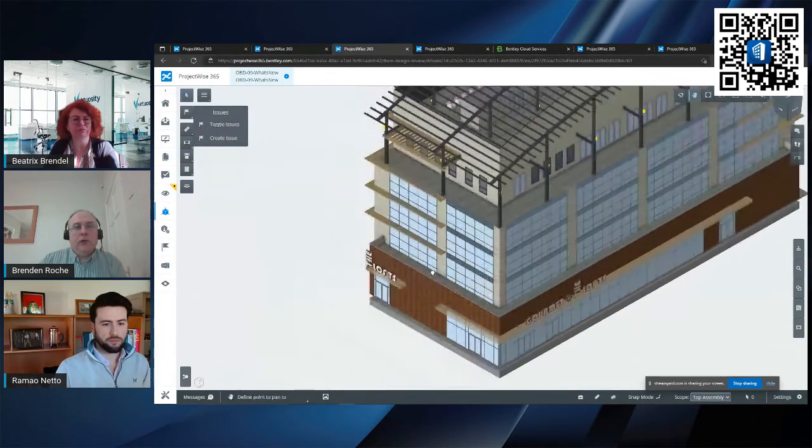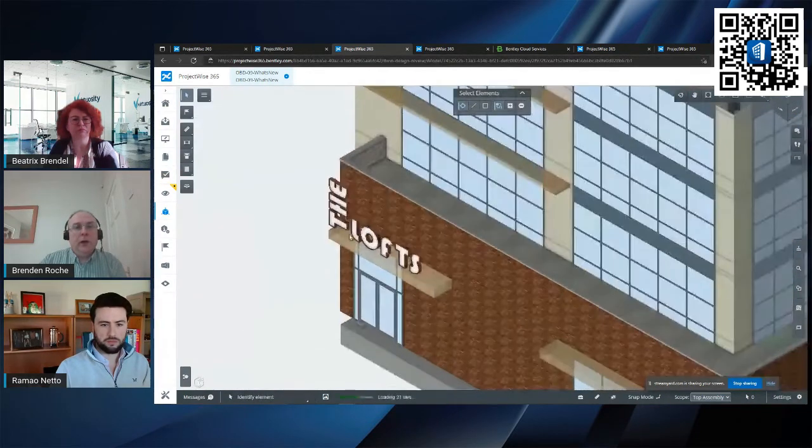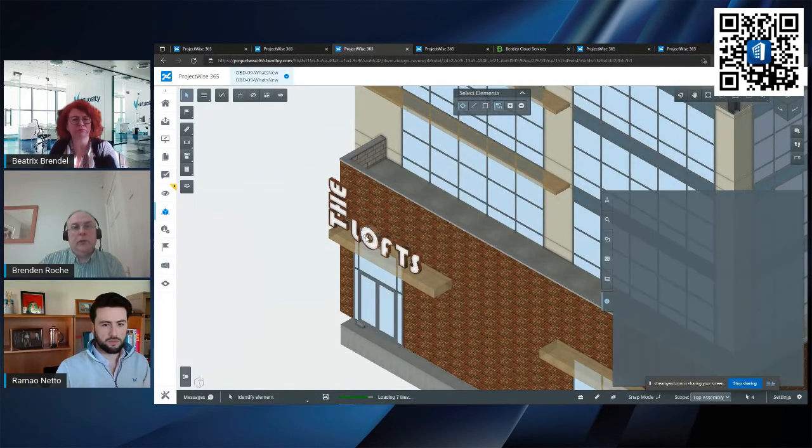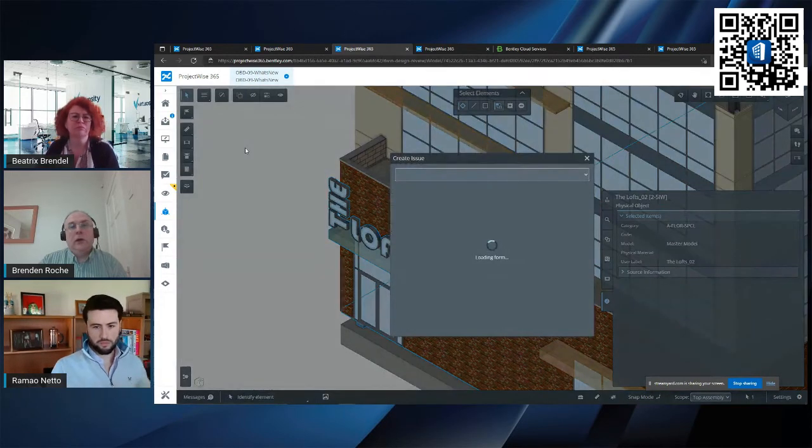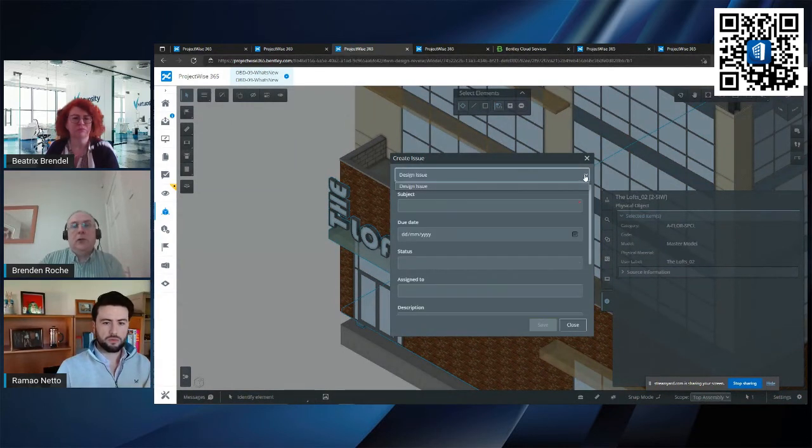So again, what I'm going to do is I'm just going to zoom into something. I'm going to select something. When I select it, it's finding the metadata on that object, and then I can hit create issue. And what it does is, again, it opens up a web-based version of that form. So again, I'm going to create a design issue. I'm going to give it a name. I'm going to give it a due date.